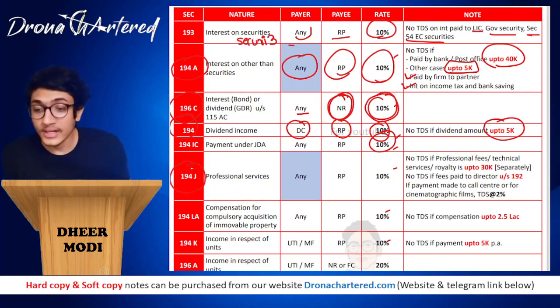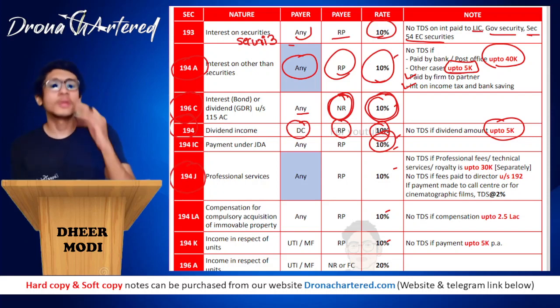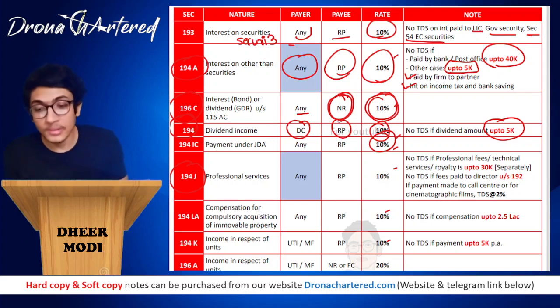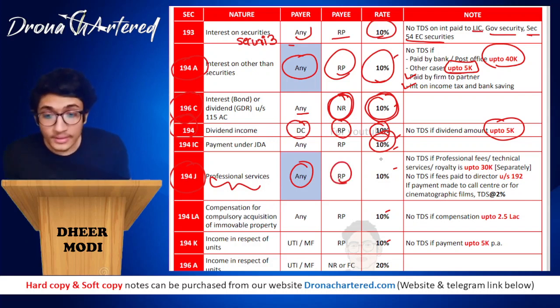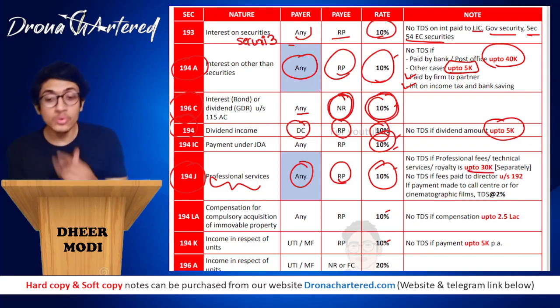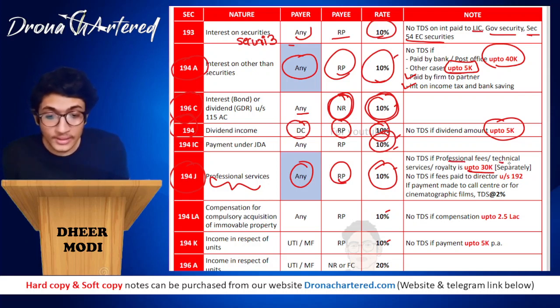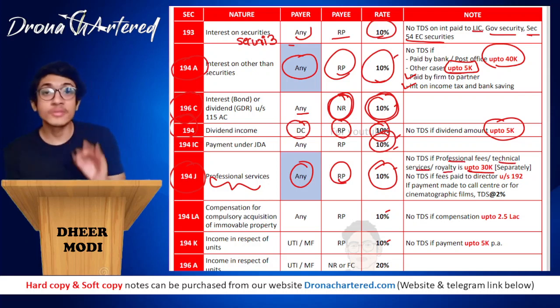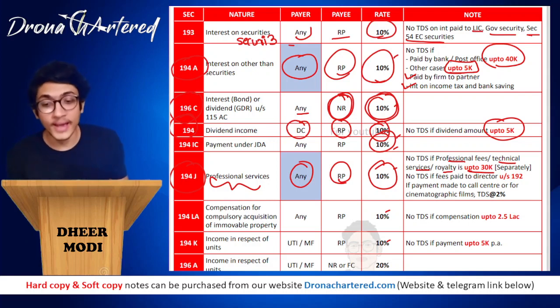Next is section 194J. 194J, if you remember, comes under hijack. So of course our person will be blue over here. That is your professional services. Pay to a resident person, rate is 10%. No TDS if professional fees or technical service or royalty is up to 30,000. When I've written them separately, it means professional fees, technical services, and royalty each have a limit of 30,000. It is not aggregate. No TDS if fees is paid to a director under section 192.